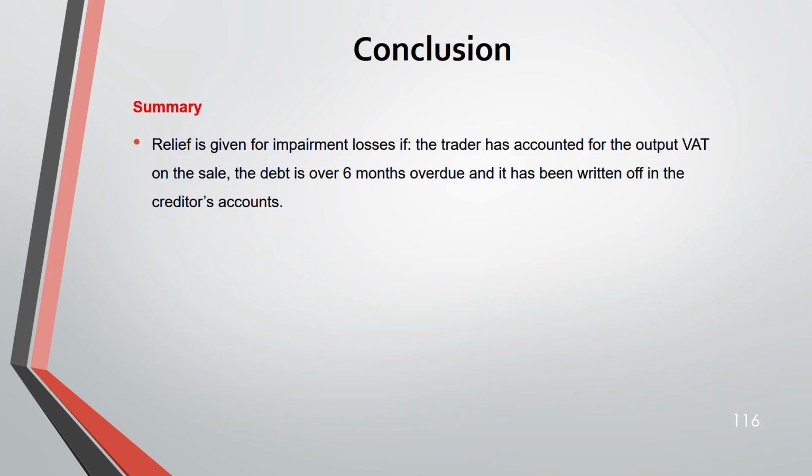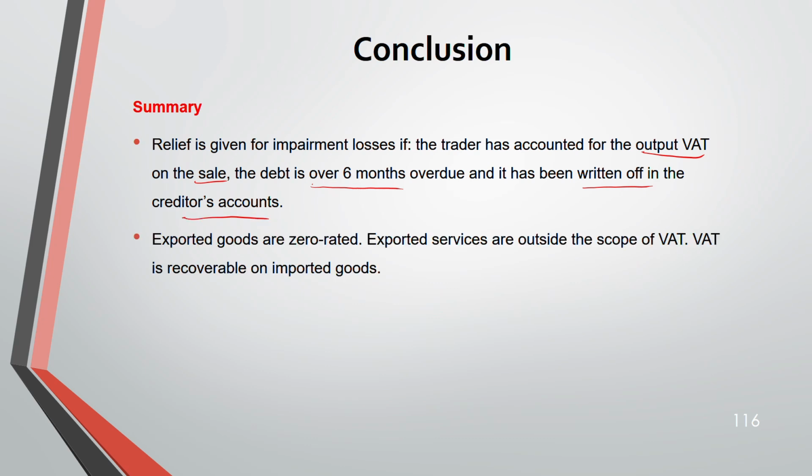Relief is given for impairment losses if trader has accounted for the output VAT on the sale. The debt is over 6 months and it has been written off in the creditor's account. Then you will get relief for impairment loss. Exported goods are zero rated. Exported services are outside the scope of VAT. VAT is recoverable on imported goods.